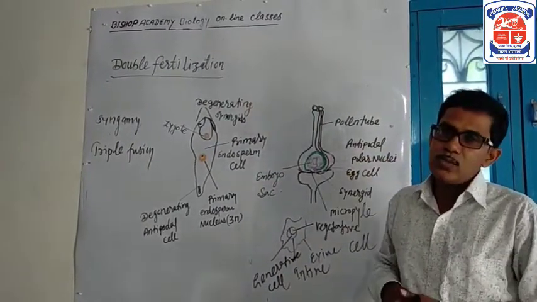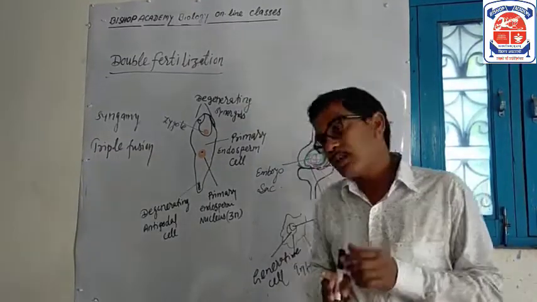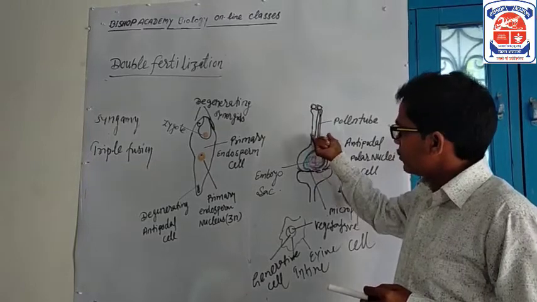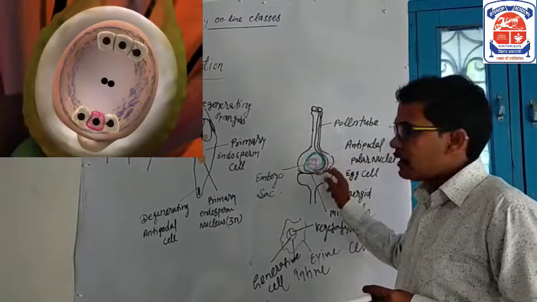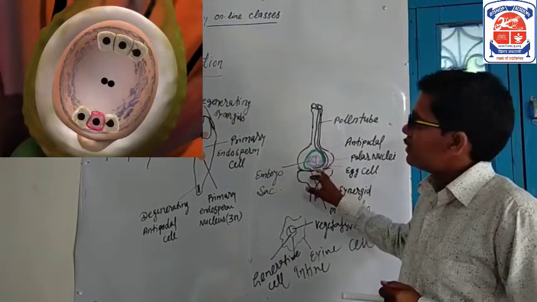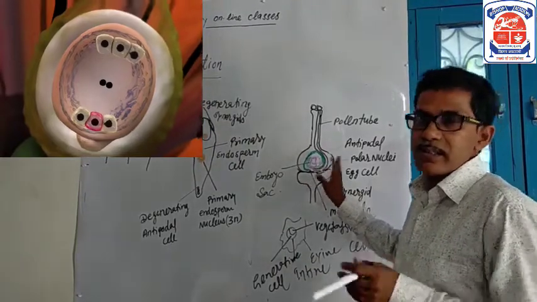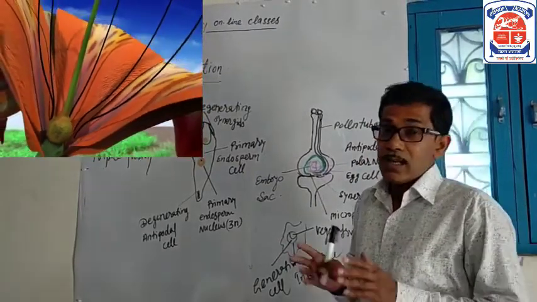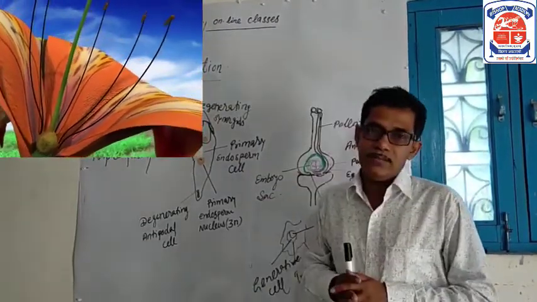Students, when the pollen grains land on the stigma, they form a pollen tube, and through the pollen tube, the male gamete enters inside the embryo sac where fusion and fertilization take place. And what is double fertilization?